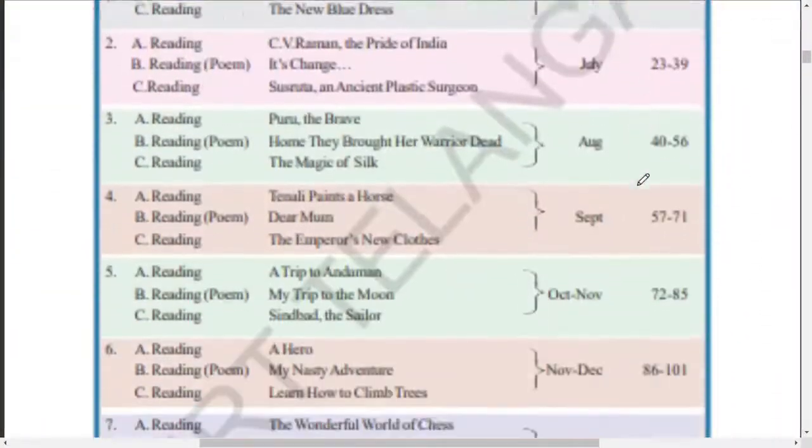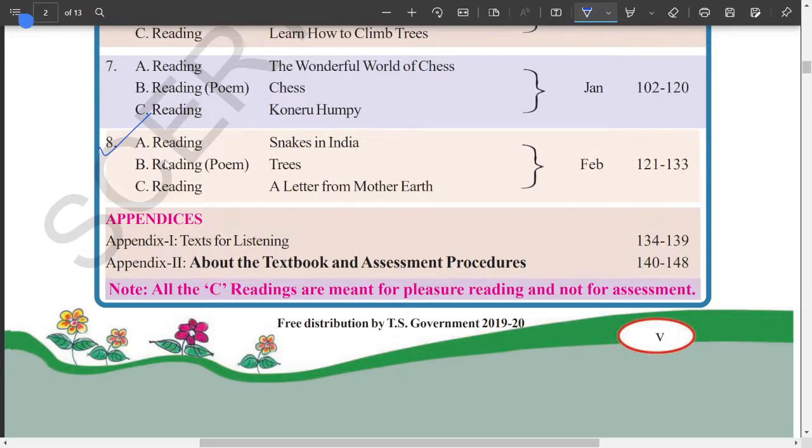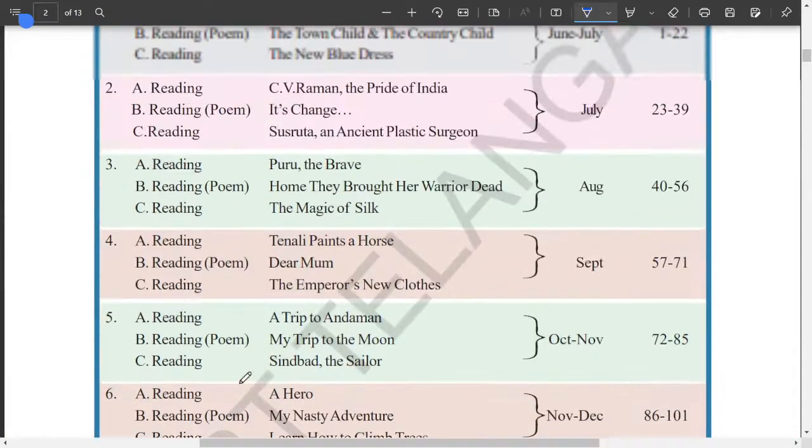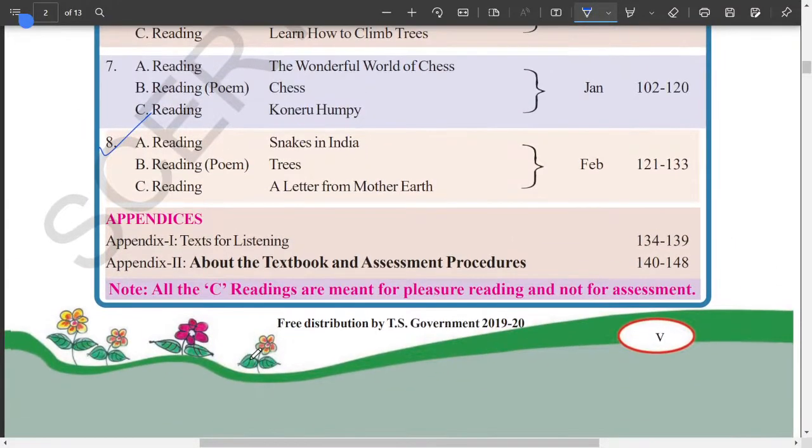With this we complete unit 8 textbook grammar. So all units 1, 2, 3, 4, 5, 6, 7, 8, all of them are completed and they are posted in the playlist.